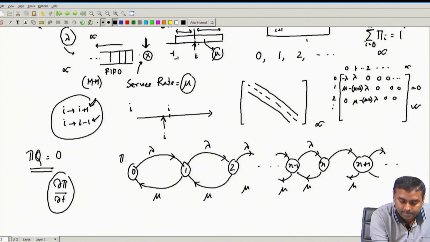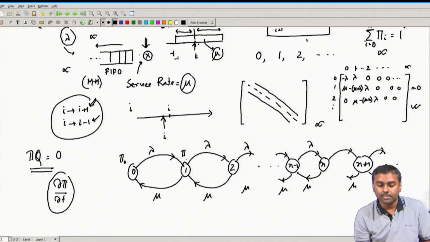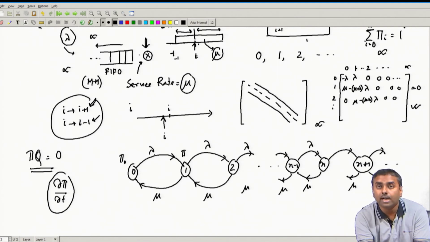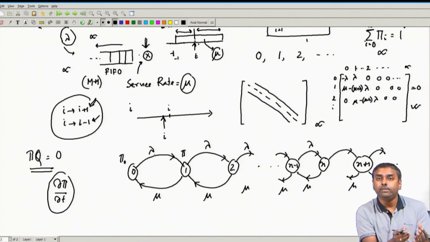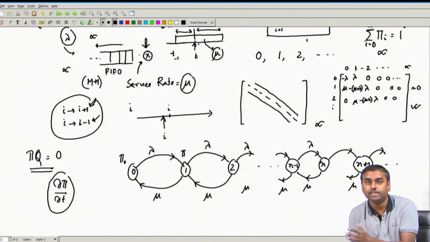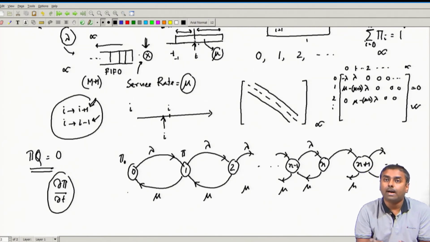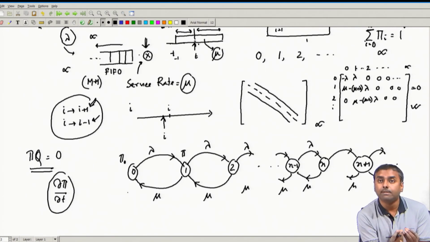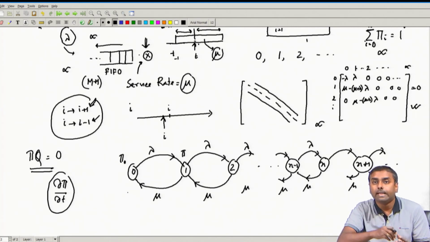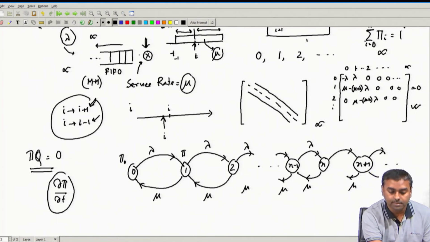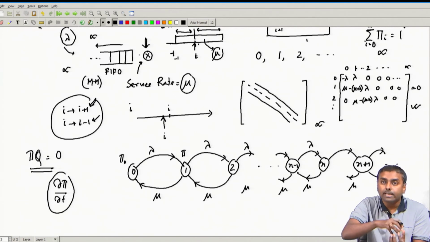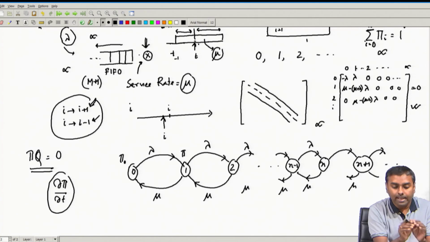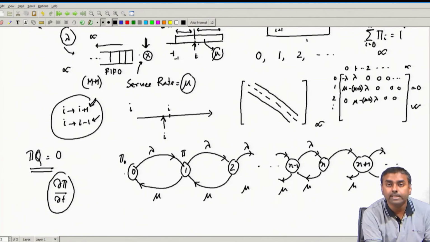So let us call them pi 0, pi 1 and so on, and what we are seeing is that with some rate, probability, as if it were some entity, is going out to other states and is also getting populated from other states. Take node 0: pi 0 has some probability and it is going out, and from container 1 some probability is also coming in, and accordingly over time this probability is getting populated.